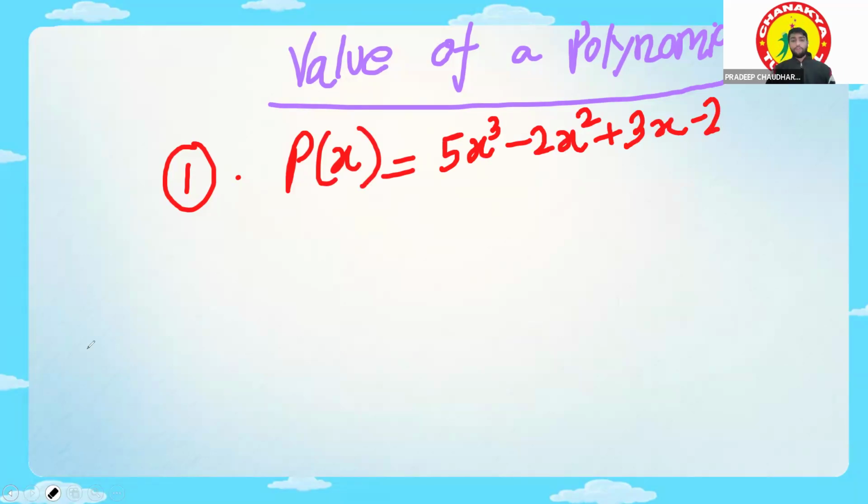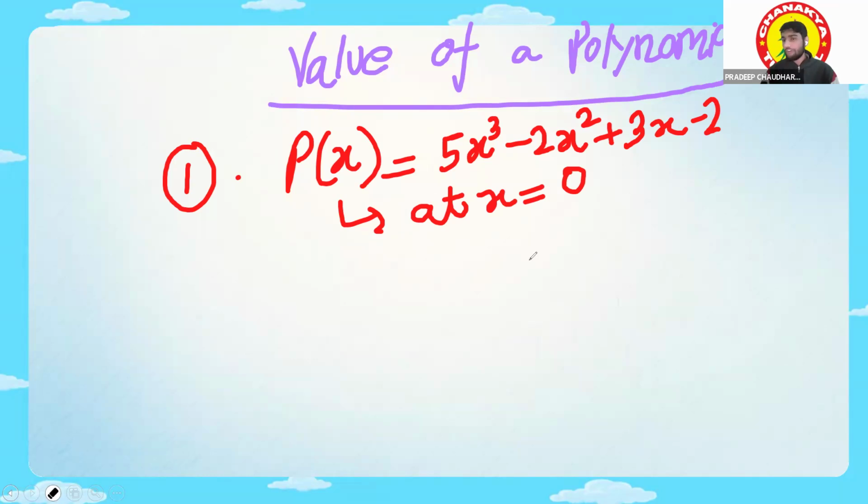Now we are just considering this polynomial. We have to find out the value of this polynomial at x equal to 0. At x equal to 0, what is the value of this polynomial? p(0) is equal to what? Just do it, and then I will do the answer.